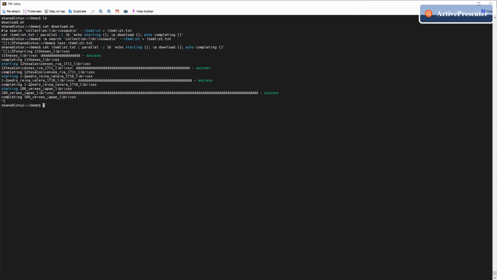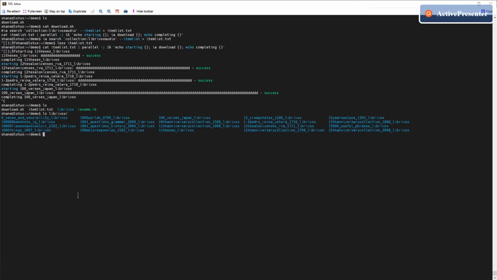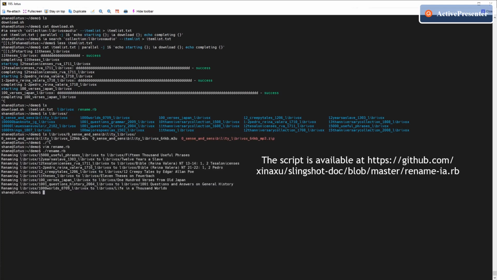After download finishes, which will take some time, you can check the files downloaded. Lots of the file names do not make sense, so we need to rename them to the actual file name. We use a script to achieve that. The script will read the metadata file contained in each folder and rename the folder to actual file name.